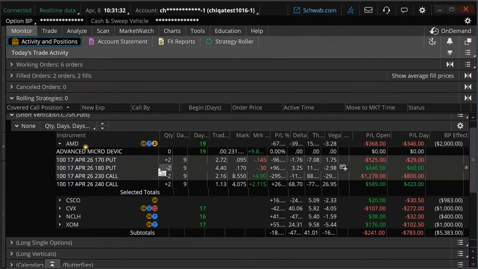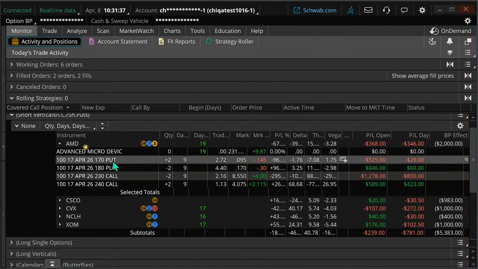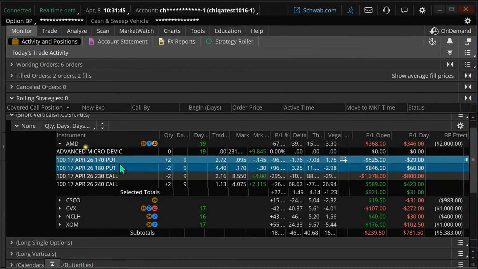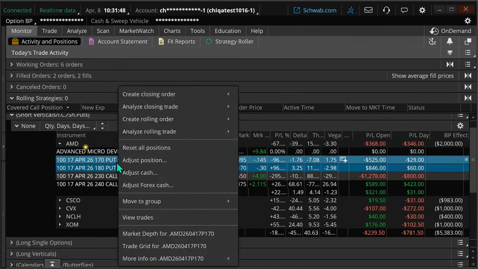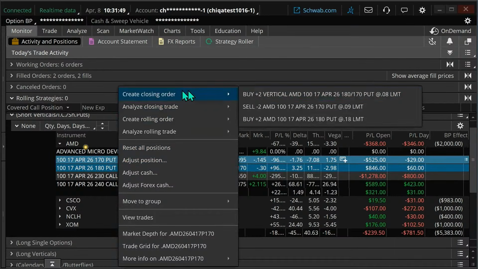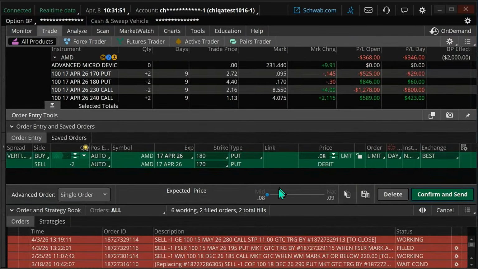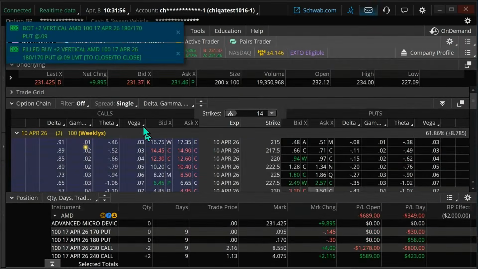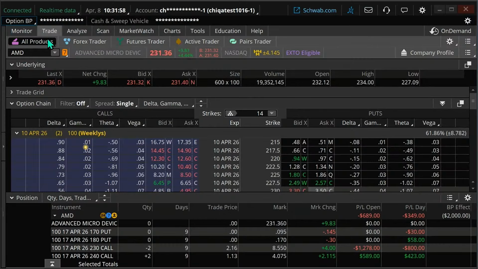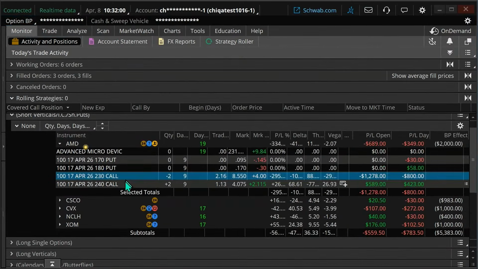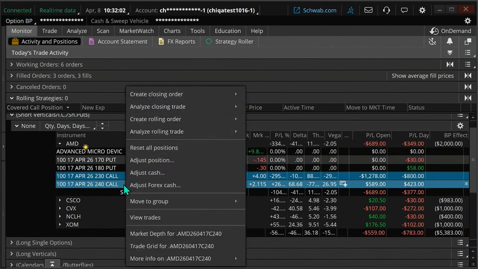It's harder to fill 4 legs than it is to fill these strikes here, the put, call. So a lot of times we'll get out either singly or as a spread. I can get out of the put spread, create a closing order, buy that back, and send that order. Then I can get out of the call side of this. And we're just kind of taking our lumps on this trade.